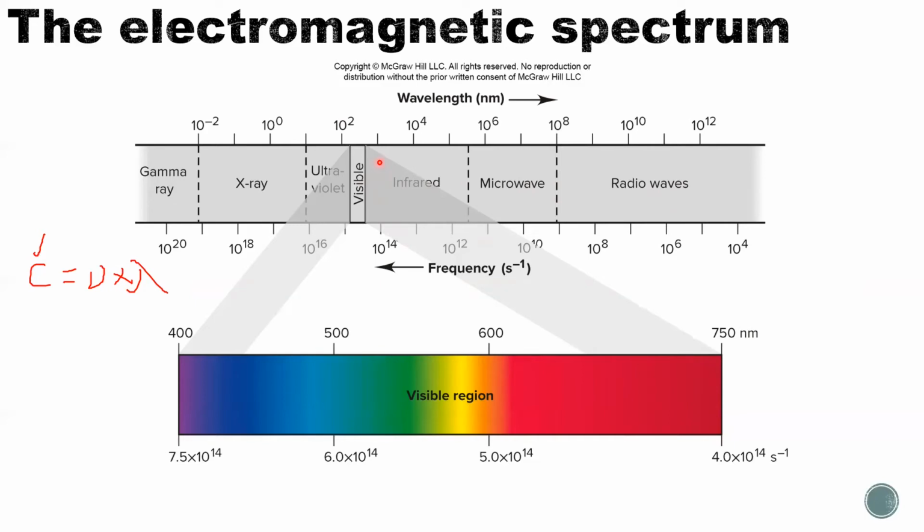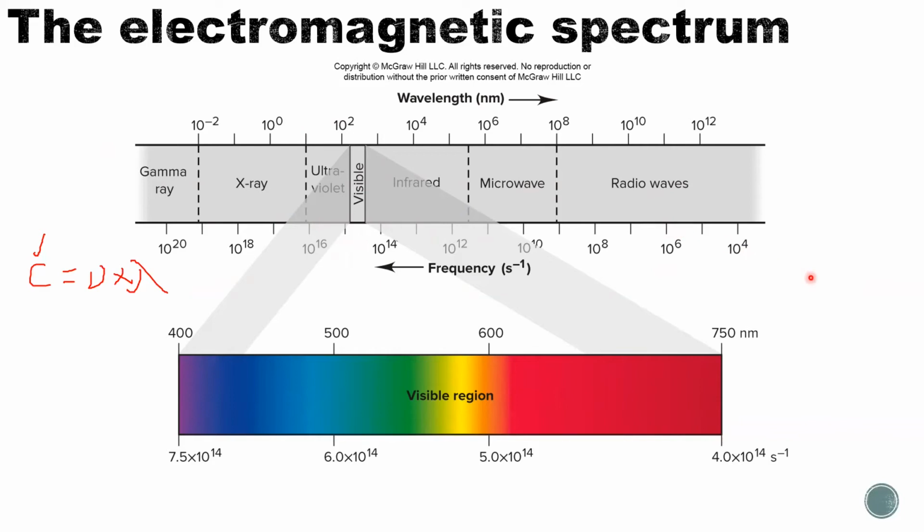For humans, only visible light is visible to us. So we can see purple, blue, green, yellow, orange, to red. In terms of wavelengths, we can only see light with wavelengths from 400 nanometers to 750 nanometers. So it's really a small, narrow region of light from the whole electromagnetic spectrum.